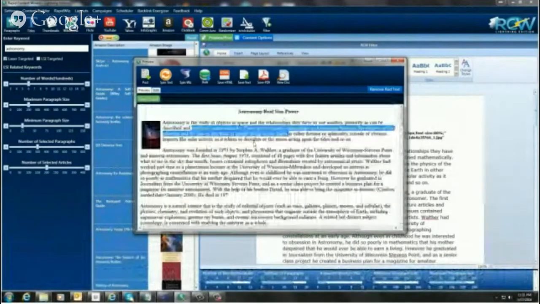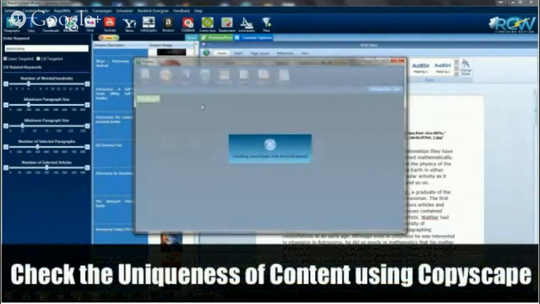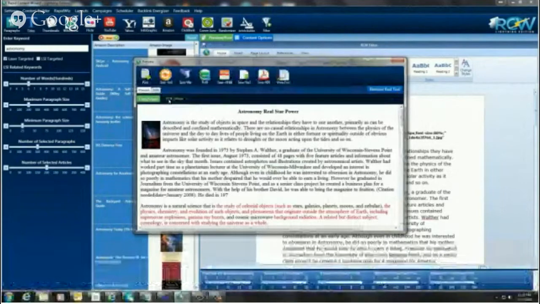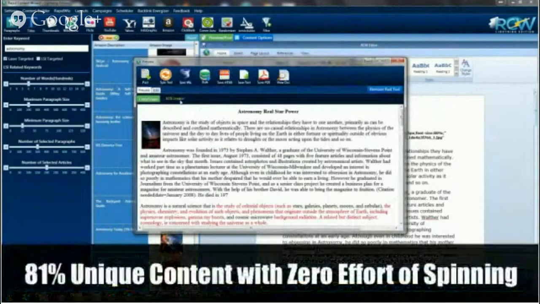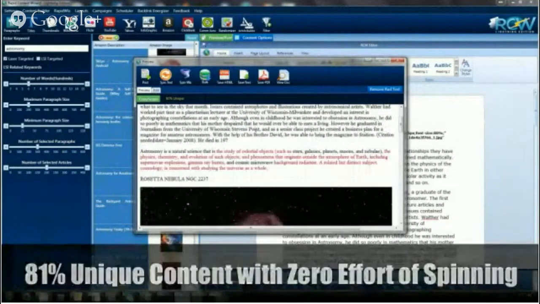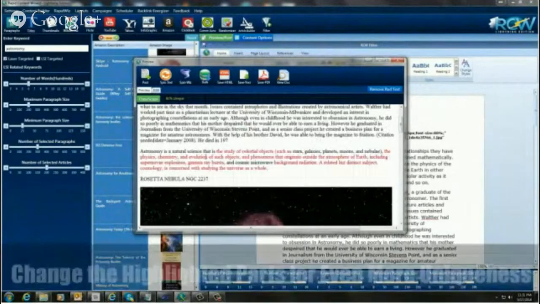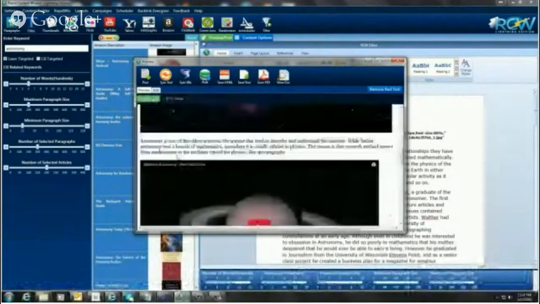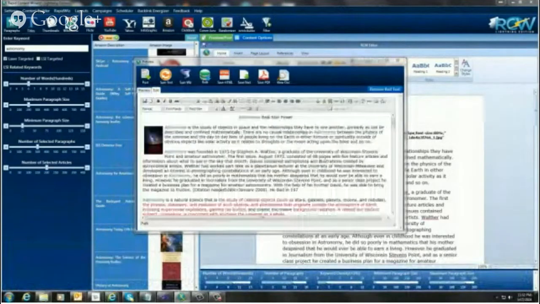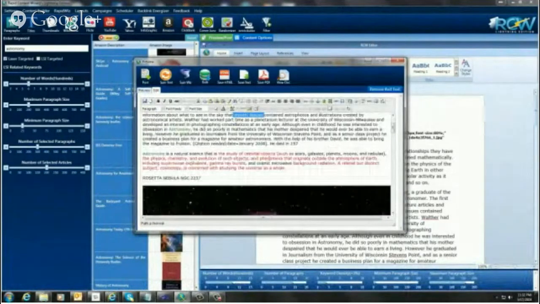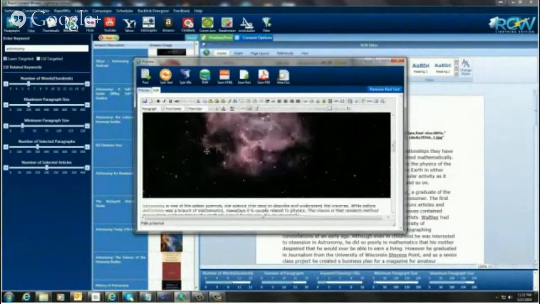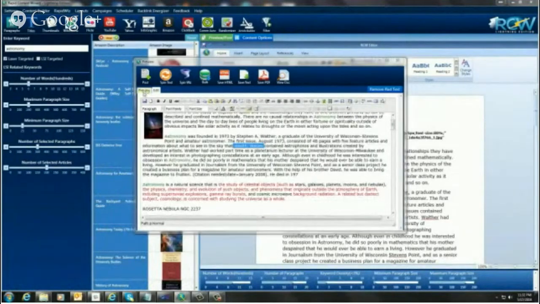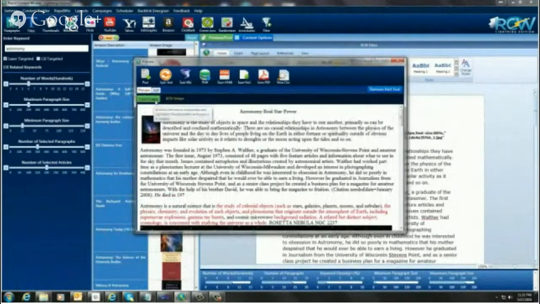Now, what I like to do next is one more thing. We have a little Copyscape button. You want to see how unique this is. You can click on that very quickly, and it comes up here, and it'll tell you that it's 81% unique. But more than just telling you how unique it is, it also comes down here and highlights in red the text that it has found duplicate content for out on the internet. So you can come down in here and see this red text, and you come over here to the edit button, and it's in here as well, and you can change this to make it as unique as you want, or remove it, or whatever you want to do with it. But I'm just letting you know that that's a very useful, very powerful tool to use, Copyscape, to make your blogs as unique as possible.